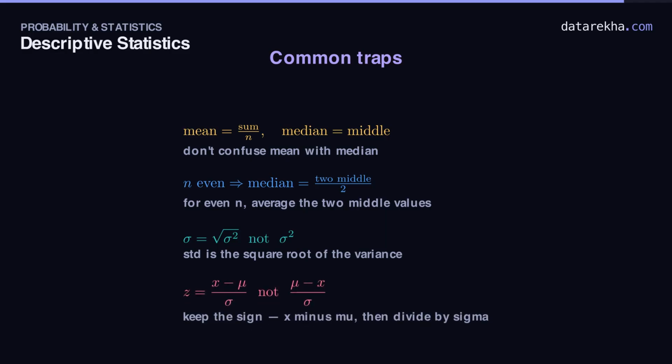Trap 4. Sign errors in the z-score. It's x minus mu over sigma, in that order. Flip it and every sign inverts. And never forget to divide by sigma. The raw difference alone isn't a z-score.